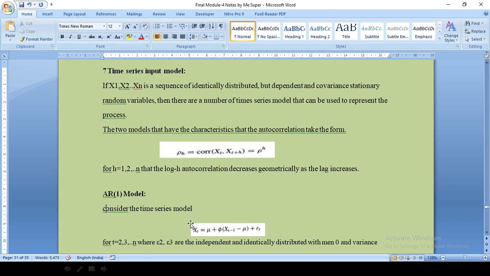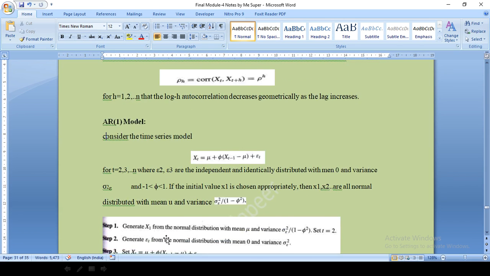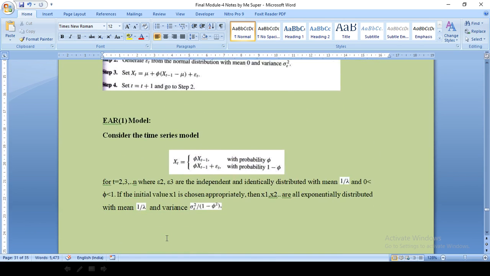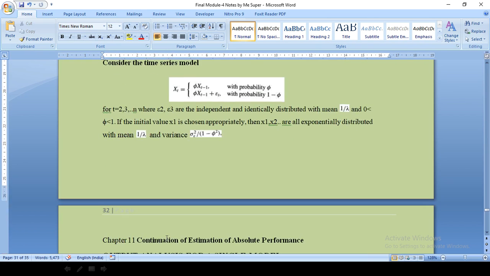The AR model: consider this, for t equal to 2 to n, where epsilon 2 and epsilon 3 are independent and identically distributed with mean 0 and variance sigma squared of epsilon. All these points we need to remember if we are trying to model things with our data, whatever data we are using.